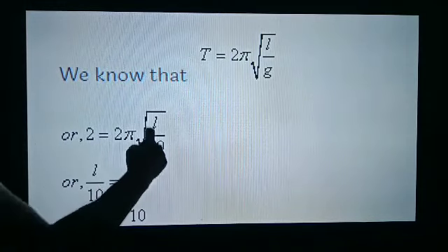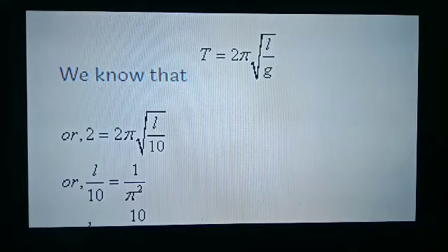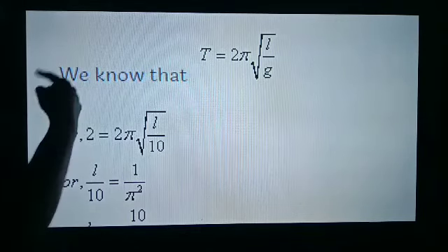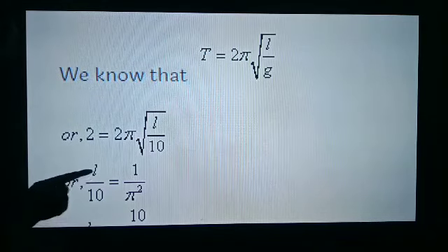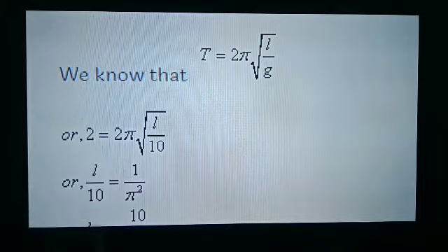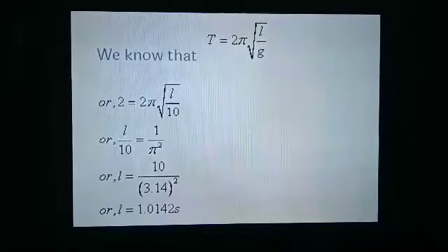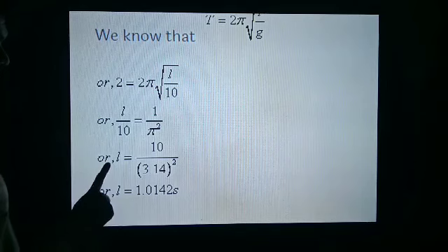So T, that is 2, is equal to 2 pi under root L upon 10. If we square both sides, or you can say 2 and 2 cancel, 1 will be left, and then you square it, then L by 10 is equal to 1 upon pi square.